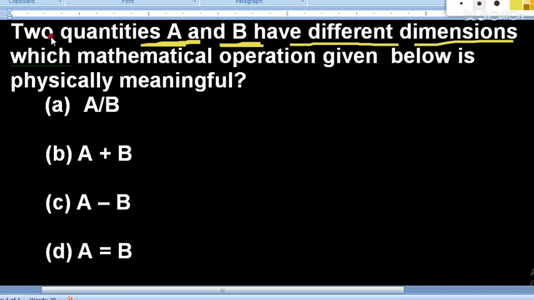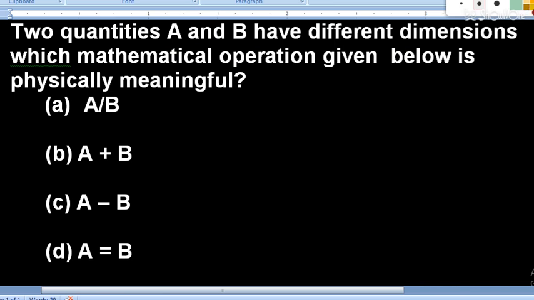Now concentrate here. This is the next question. Two quantities A and B have different dimensions. That means A is different from B. If A is mass, then B can be length. If A is mass, then B can be acceleration also. So that means A and B are now different. Earlier in the first question we have seen both A and B have the same dimensions. Now the two physical quantities A and B have different dimensions.